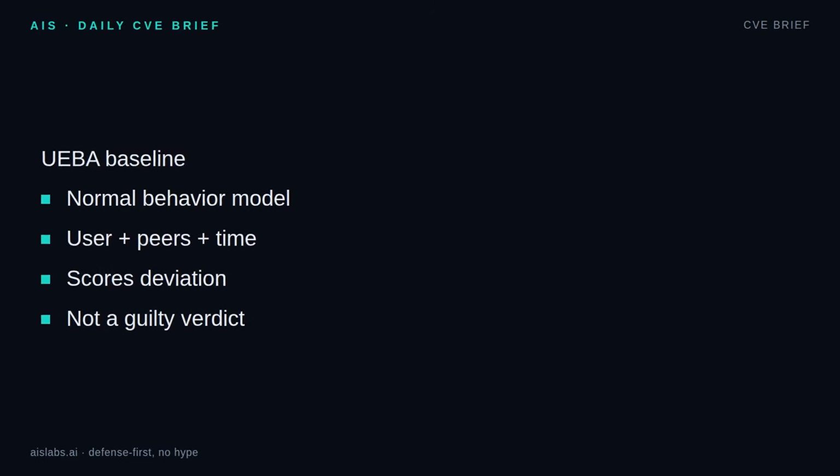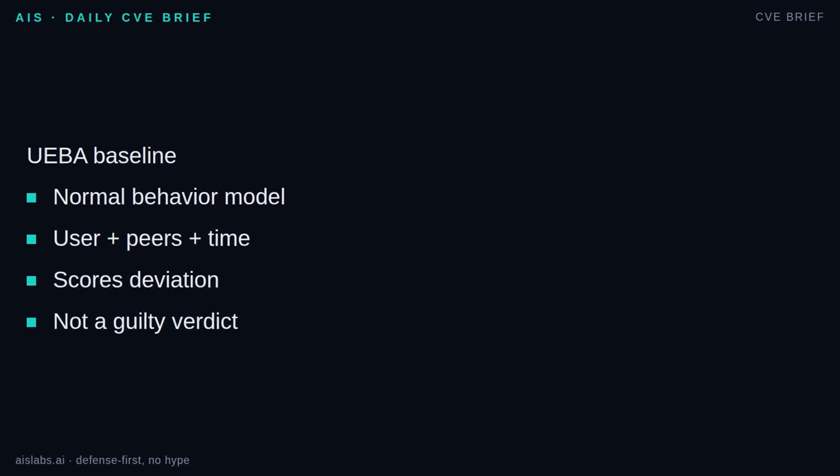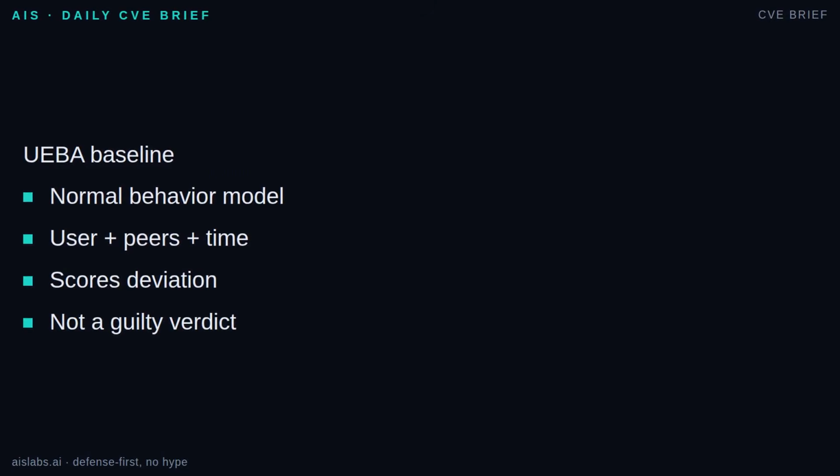A UEBA baseline is the system's picture of normal behavior. Plain English, it learns what each identity, device, or account usually does, then scores behavior that drifts away from that pattern. A good baseline is not one simple average. It is per user, per peer group, and per time. That means it knows what Alice normally does, what other finance analysts normally do, and what changes on Mondays, nights,